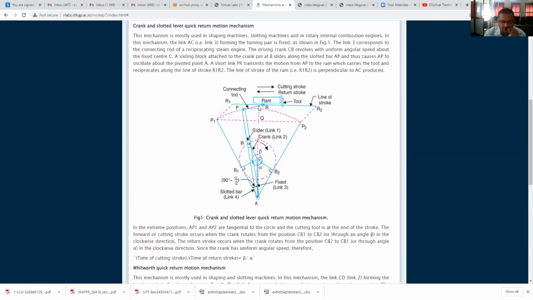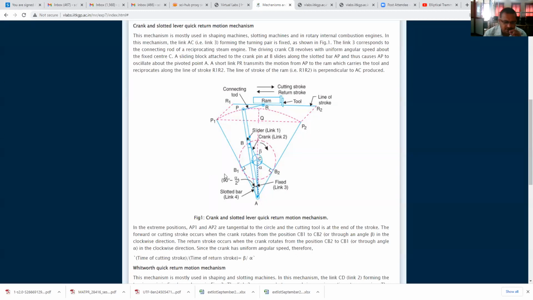This is the connecting rod which is connected to the ram, and this is the tool. This is the slider link number 1, and BB dash is the slider. Sorry, BC is the link, and at the point B slider is connected. This crank BC is the link number 2.